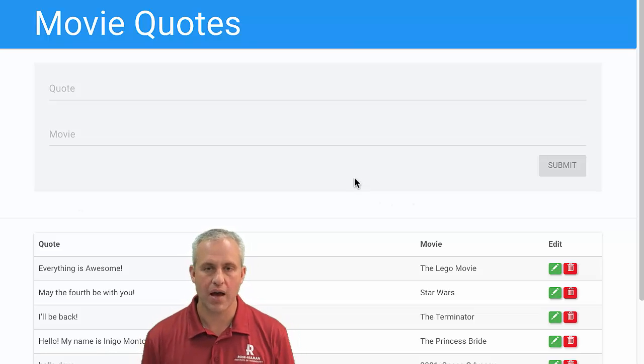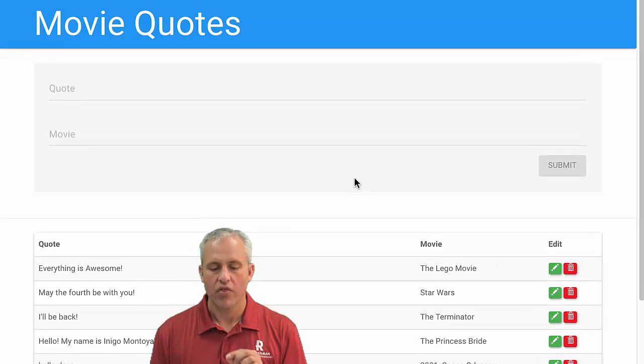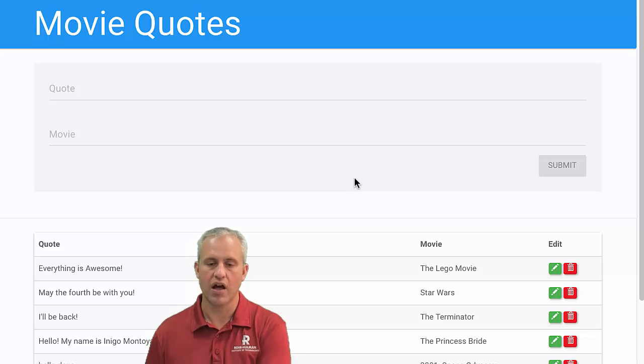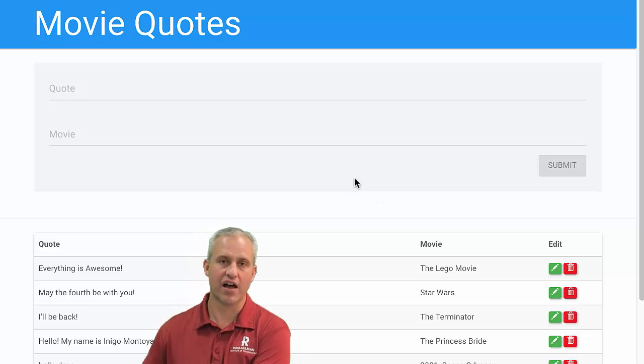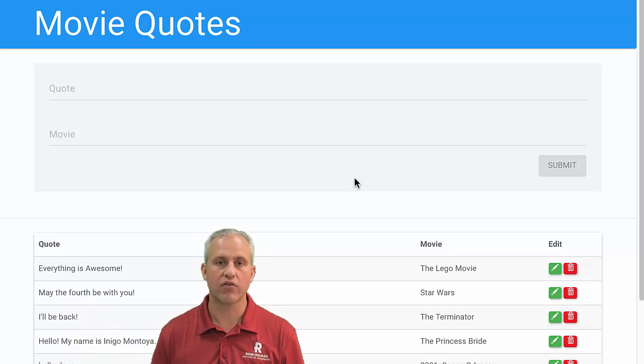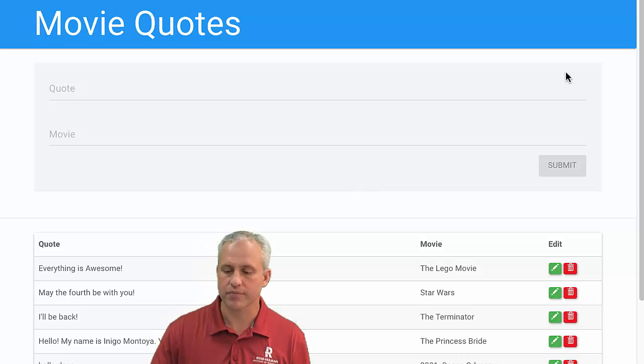So Movie Quotes is the app that we're going to be working on. The UI that we're using this time is just Bootstrap. So we're not doing everything in this app. We're not doing Angular Material 2 yet. We're not using Angular Flex Layout yet. We will be. We're not using Ionic. We'll do that much later. But we are using the AngularFire2 wrapper library in this.